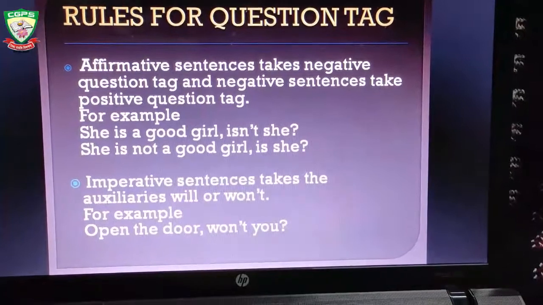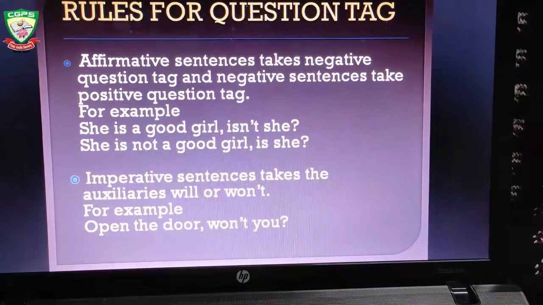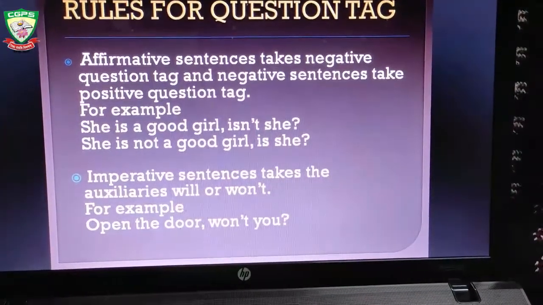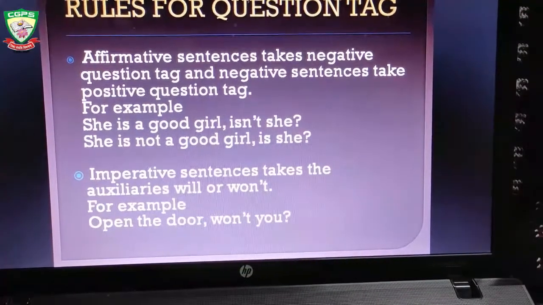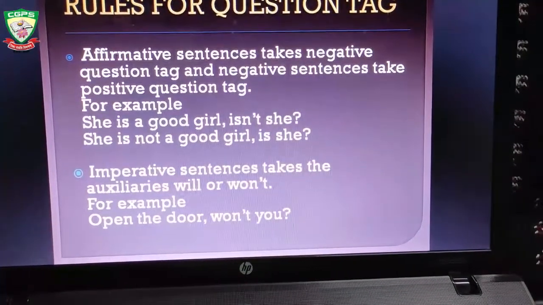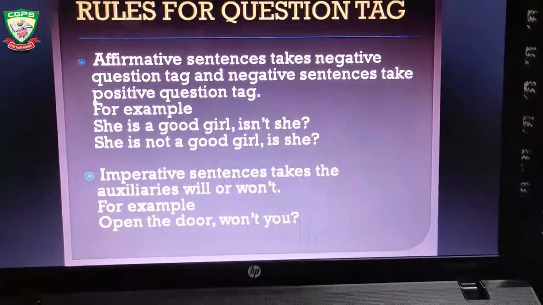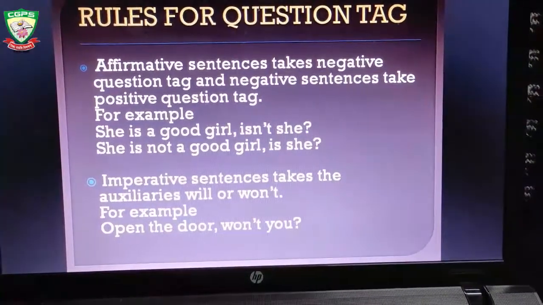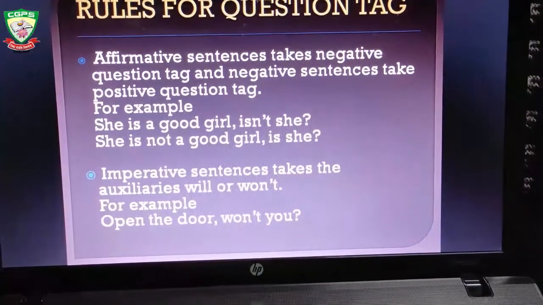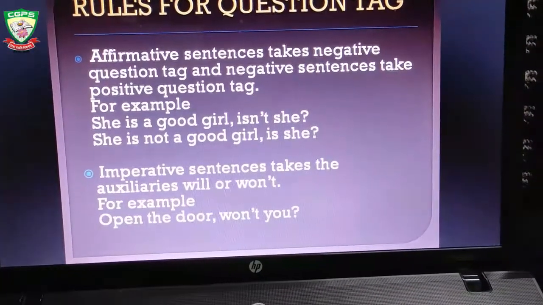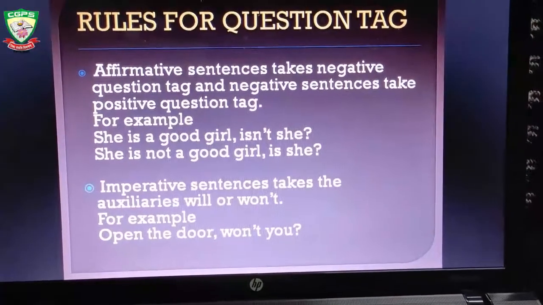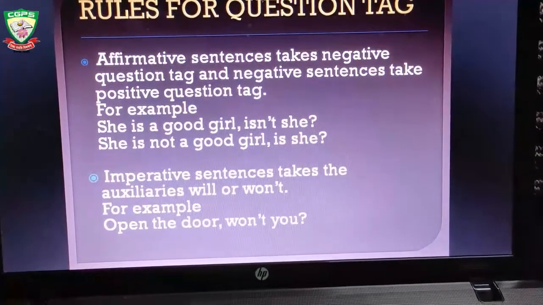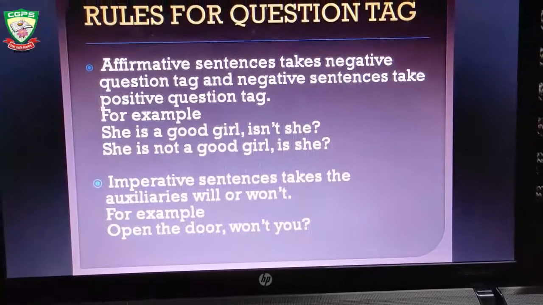Imperative sentences take the auxiliaries will or won't. For example, open the door, won't you? So if there is an imperative sentence, you have to use will or won't. If it is negative, you will use will, and if it is positive or affirmative, you will use won't.